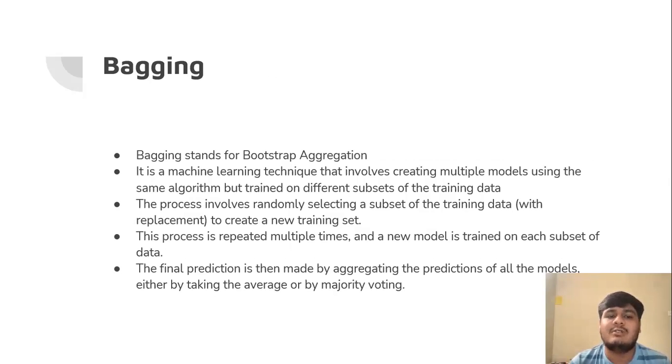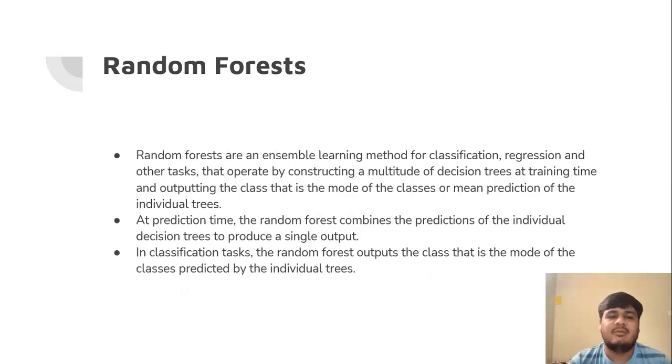The process involves randomly selecting a subset of the training data to create a new training set with replacement. This process is repeated multiple times and a new model is trained on each subset of data. The final prediction is then made by aggregating the predictions of the models, either by taking the average or majority voting. Random forest. Random forests are an ensemble learning method for classification, regression, and other tasks that operate by constructing